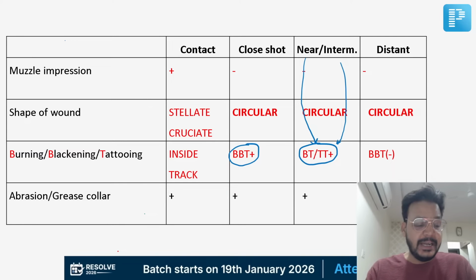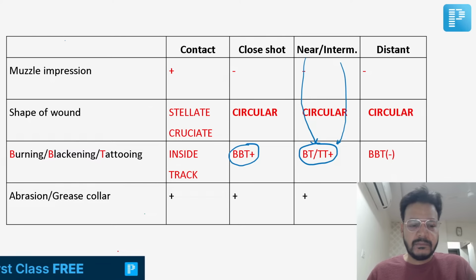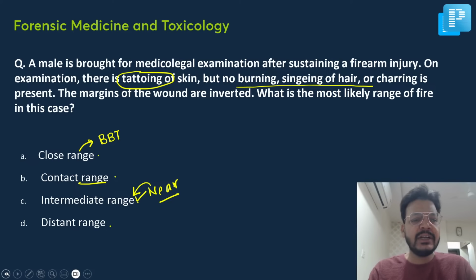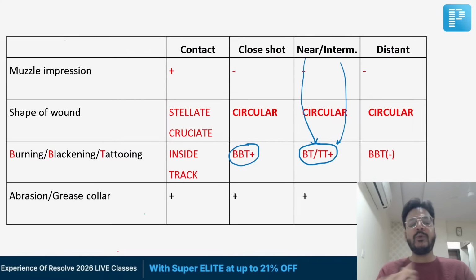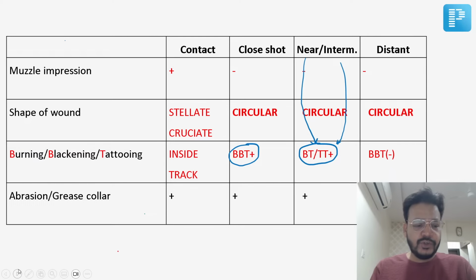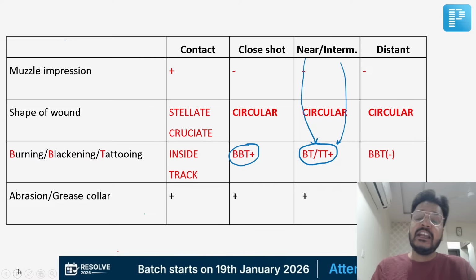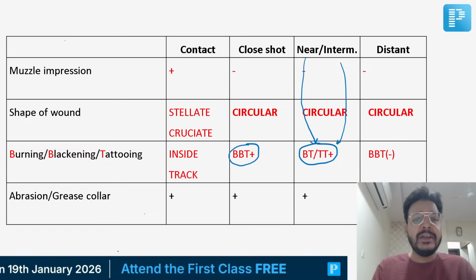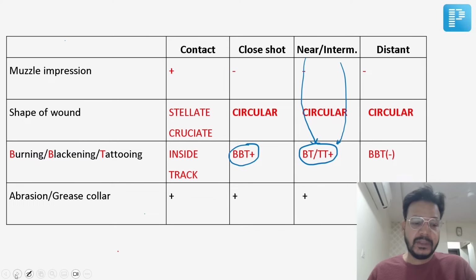Now listen, my dear friend. If near was mentioned and still tattooing is the only thing given, the best answer will be intermediate. This is the table you can keep in your mind. BBT is present in close shot. If only tattooing was there and intermediate was given, the answer is intermediate. If BT is given, B plus T, that would be near range. And if all are absent, that will be distant range. Here the answer is intermediate, if intermediate is given in the options.